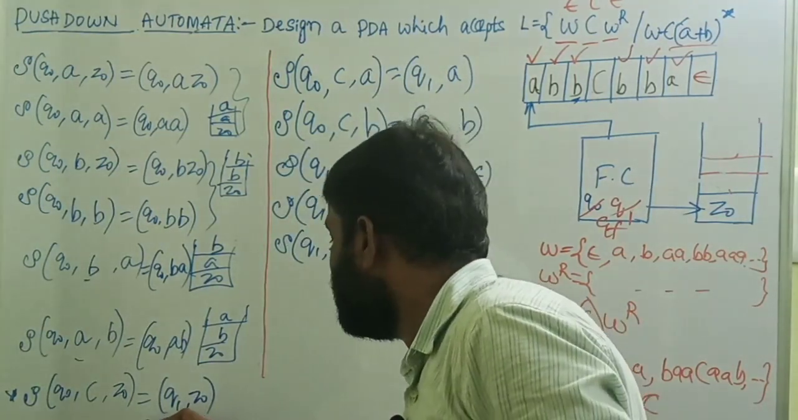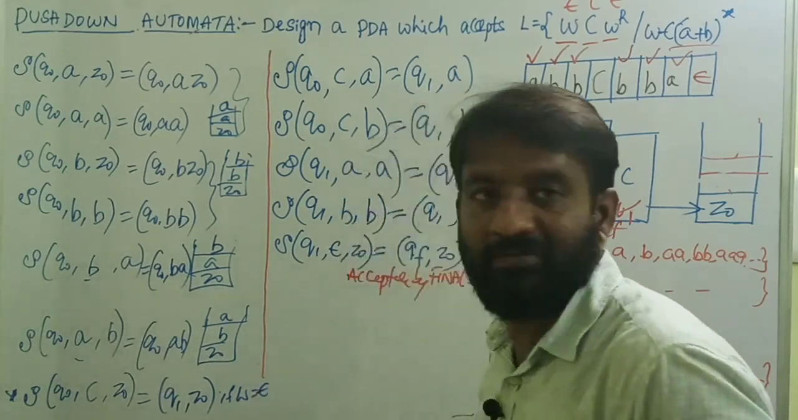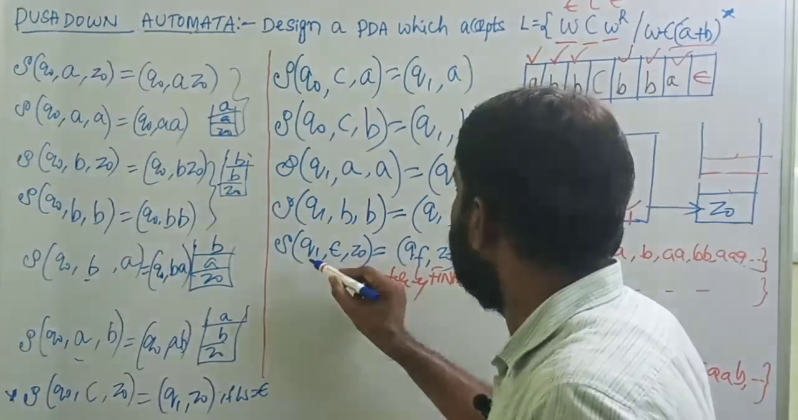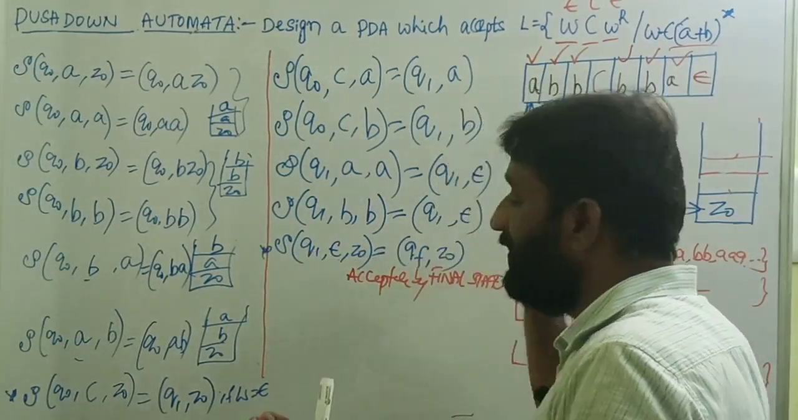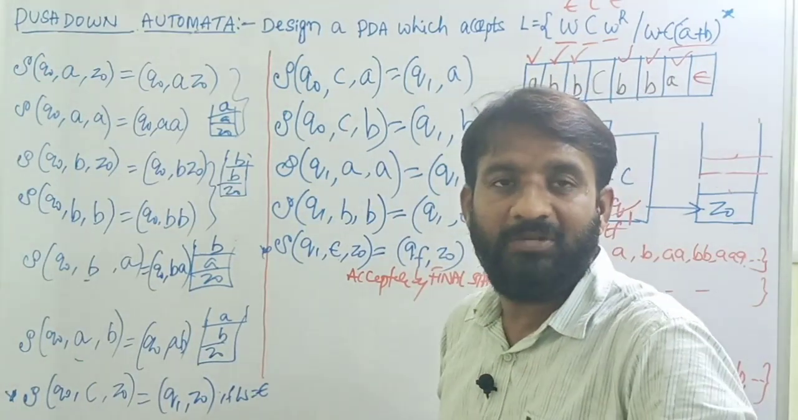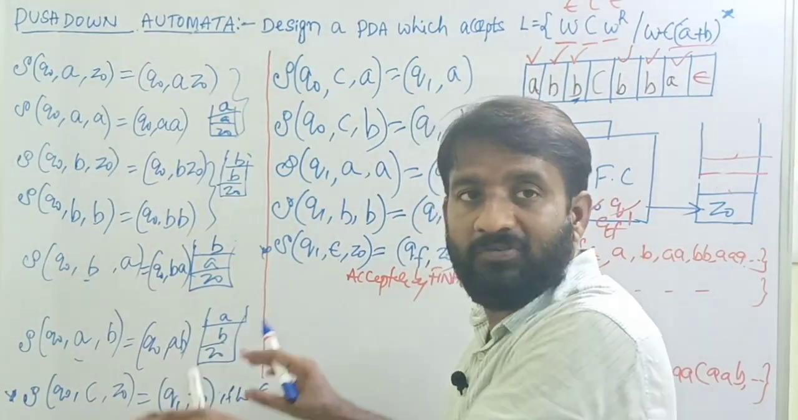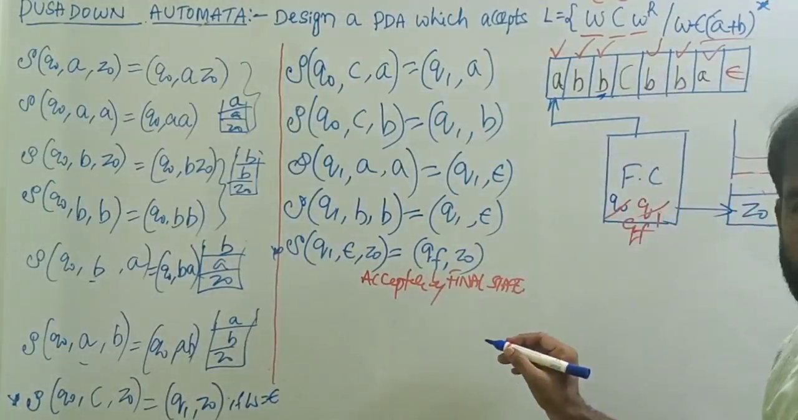Okay. What in this case? This is if W equals to epsilon. Okay. Then now present state is what? Q1. So now from Q1 epsilon Z0 you can move to the final state. So without any input symbol, either A or B, by using C also we can move to the final state. Now draw the graphical notation. So initial state is Q0.